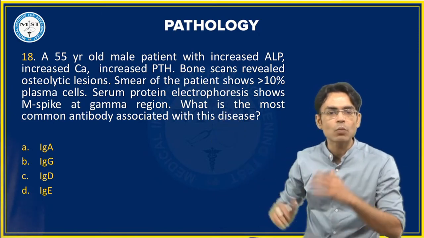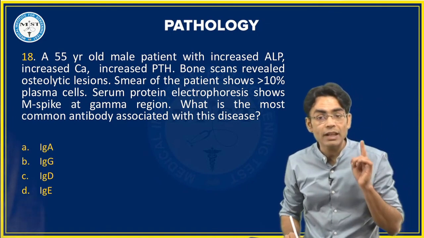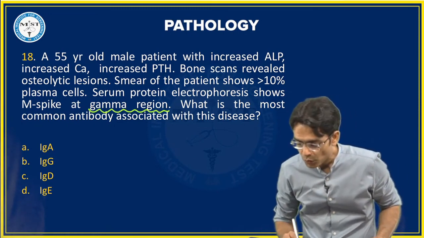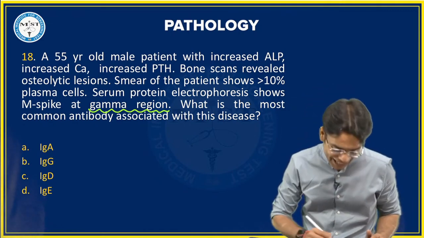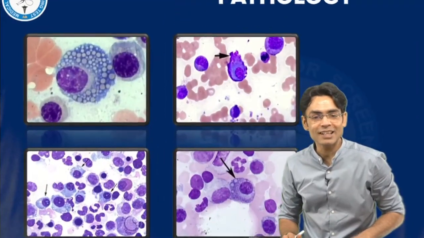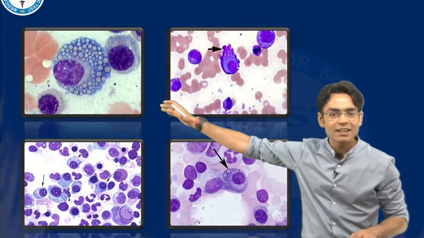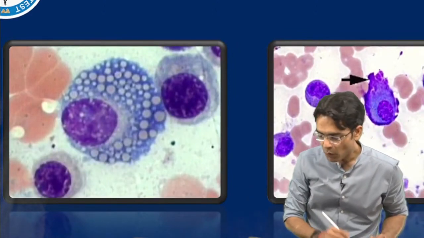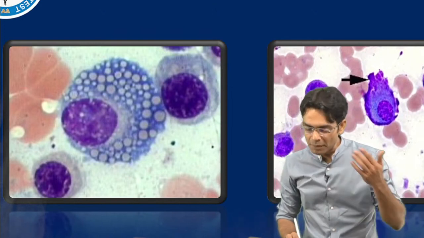And they are asking what kind of antibody you will have in multiple myeloma. It is written, beta, the gamma region is increased. So yes, amazing. Multiple myeloma patient and the antibody is IgG. Thank you very much. Now, these cells have been asked twice in your exam very recently. You all must know this cell, which was a recent exam question. This particular cell, beta, which cell is this? What is this cell? Yes, gamma means IgG.